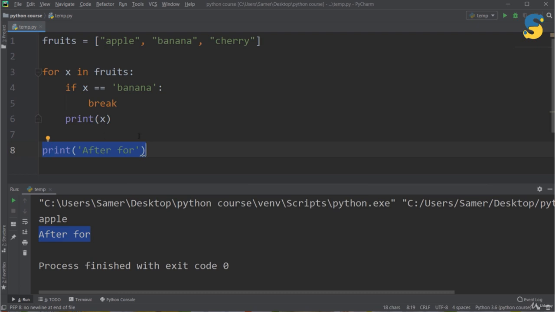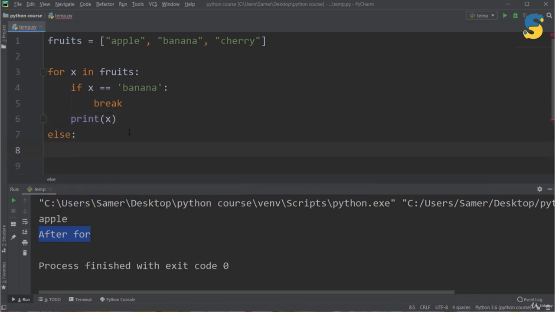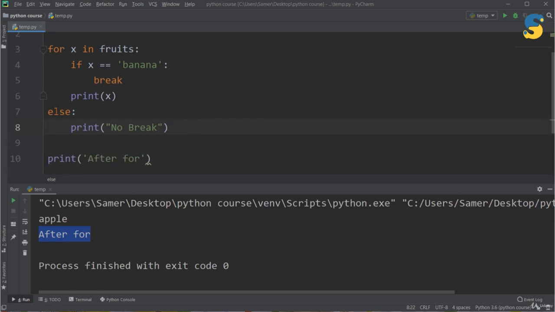We know also that when we use for, we can use else optionally. So I can say for else, and then here inside else, I want to print the following sentence. I'm showing you this example in order to understand how the behavior of for changes when we have an else statement with it.